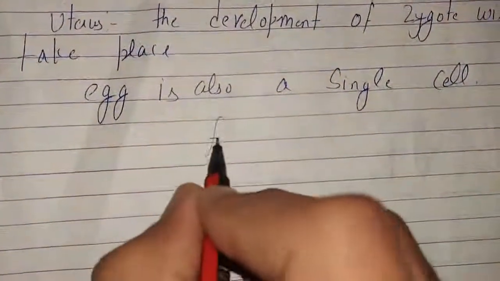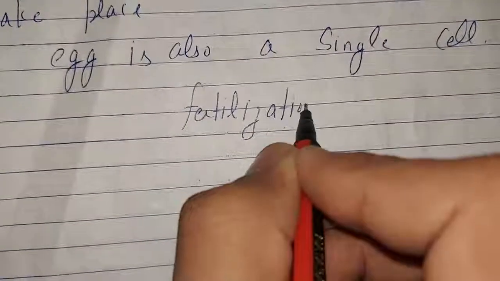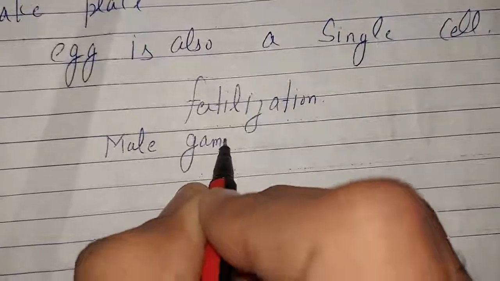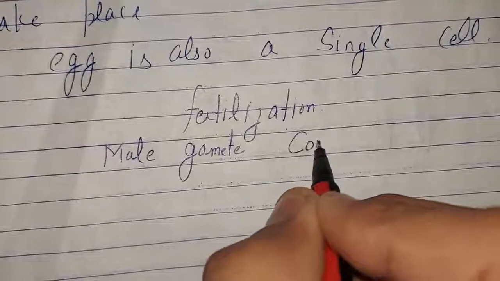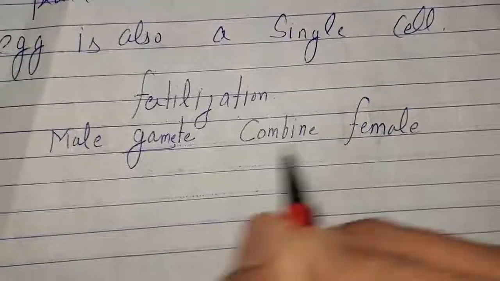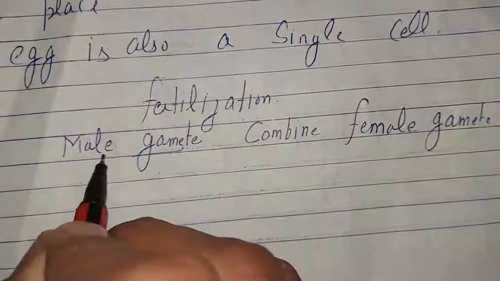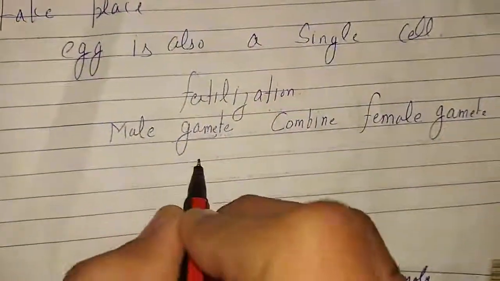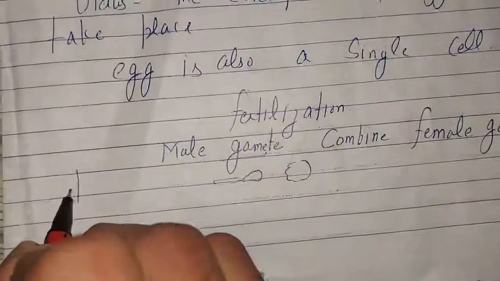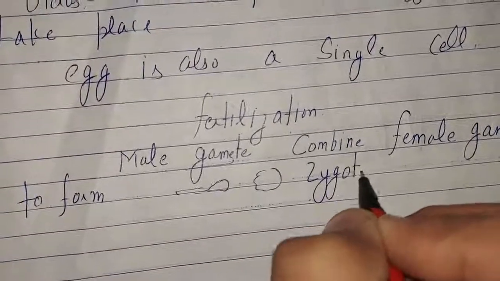The next concept is fertilization. What happens in fertilization? The male gamete, or male sex cell, combines with the female sex cell. In humans, the male sex cell is sperm and the female gamete is egg. So the male gamete combines with the female gamete, like this: a sperm combines with an egg to form a zygote. This is the early stage of a baby. Clear?